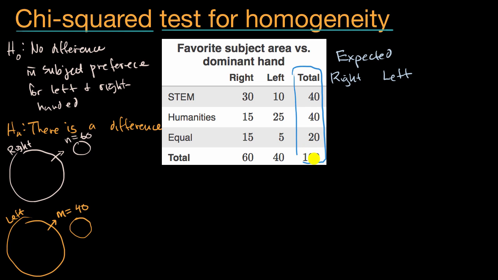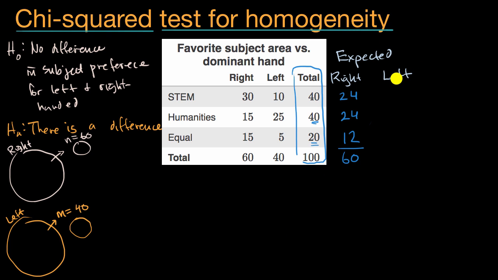And so our expected would be that 40% of the 60 right-handed folks would prefer STEM. So what's 40% of 60? 0.4 times 60 is 24. And similarly, we would expect 40% preferring humanities. 40% times 60 is 24 again. And then we would expect 20% of the right-handed group to have no preference. So 20% of 60 is 12. And these, once again, add up to 60.